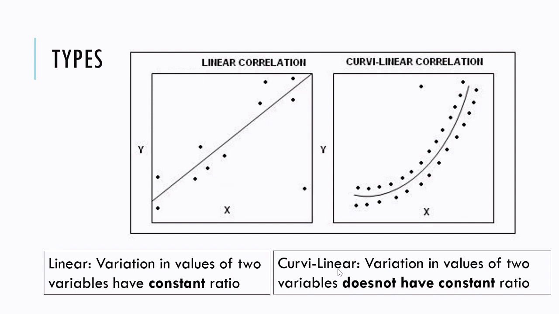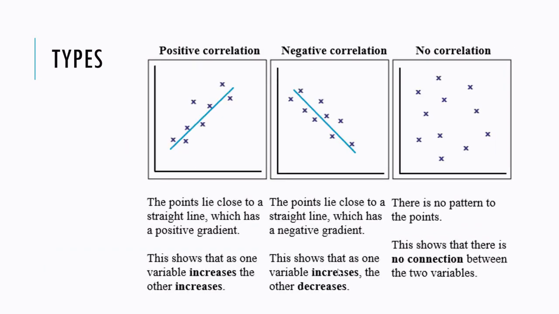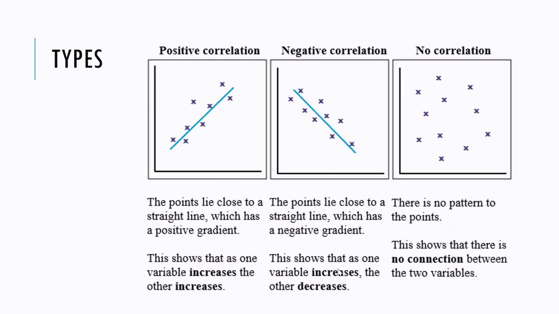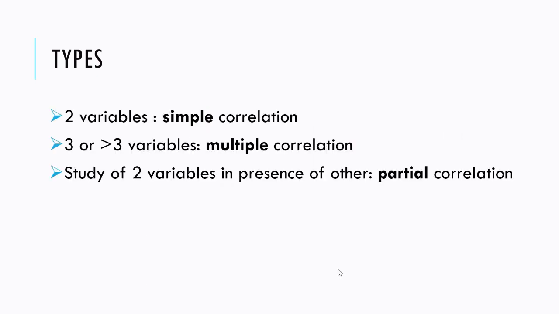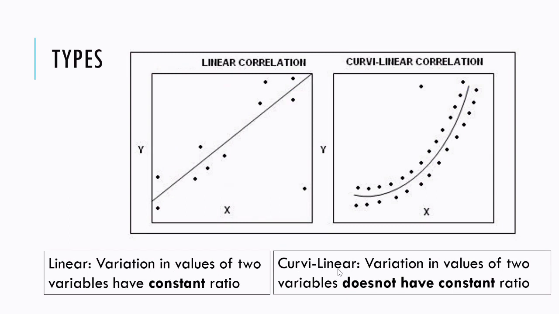So there are three different types of correlation. First is based upon how many variables we are studying, then direction of the change in variables, then third is ratio of the change in variables. So this is type 1. In this type we have three different types of correlation. This is type 2. In this we have three different types of correlation. In this type 3 we have two different types of correlation.